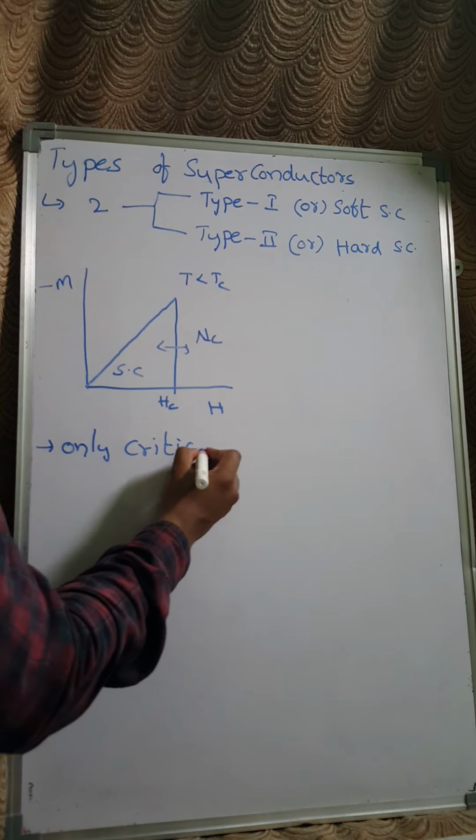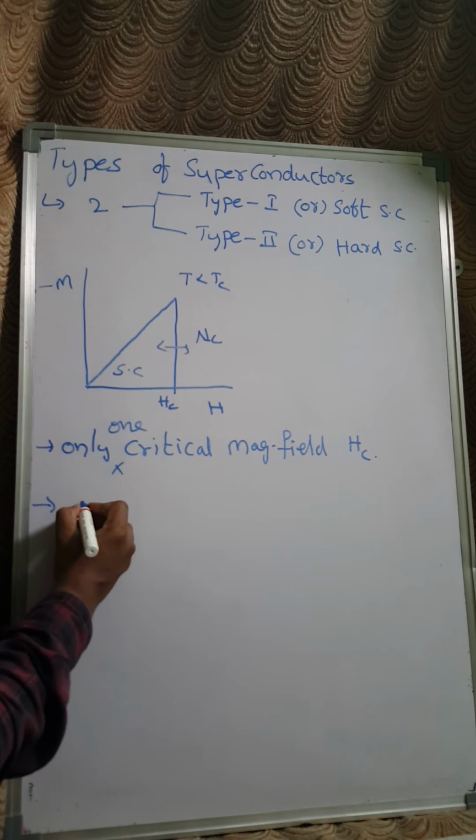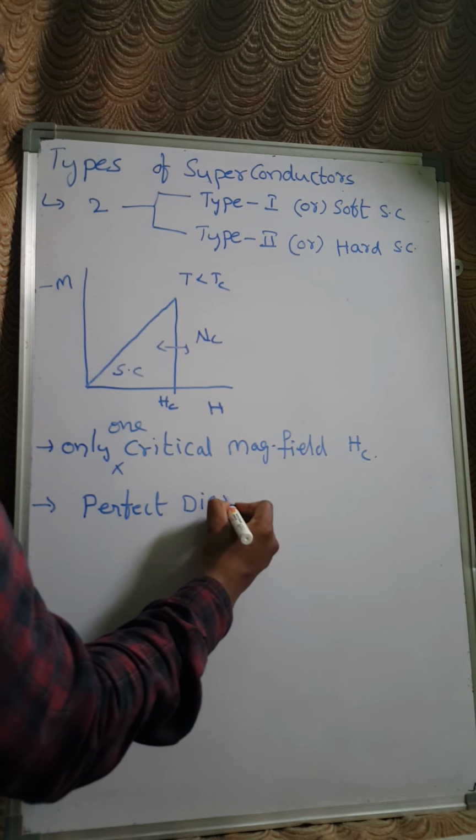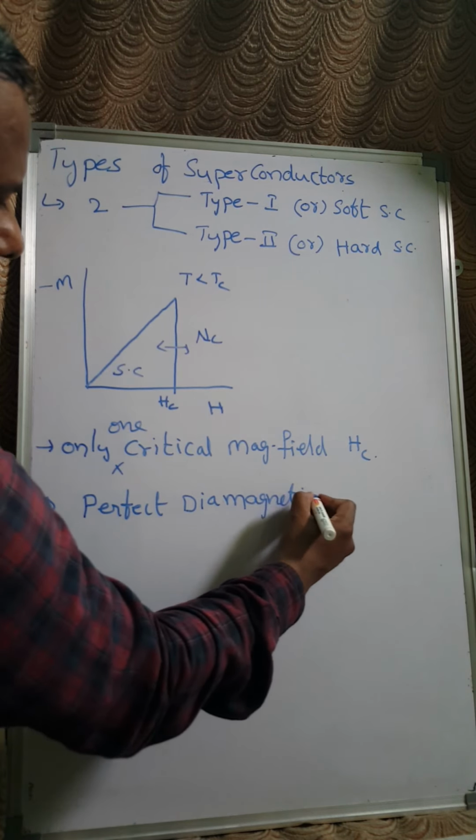These soft superconductors exhibit perfect diamagnetic nature, that means they obey the Meissner effect.